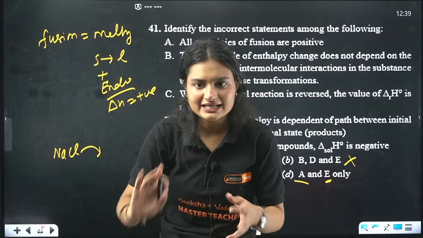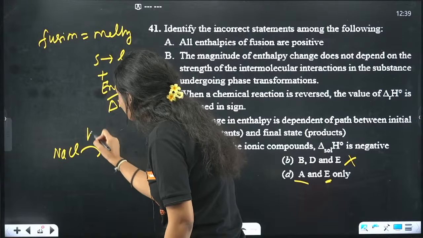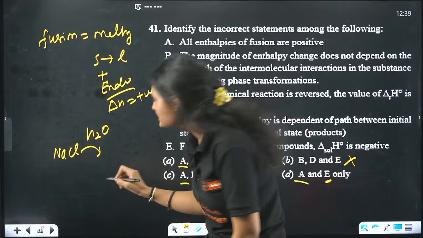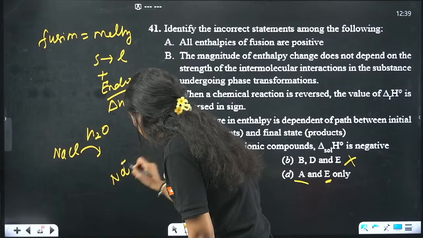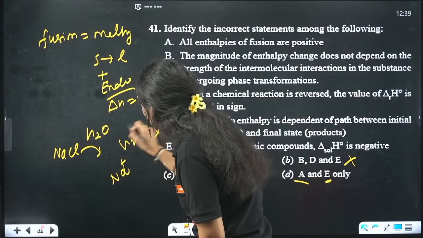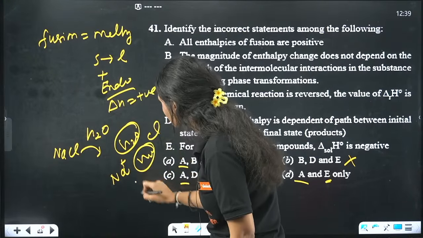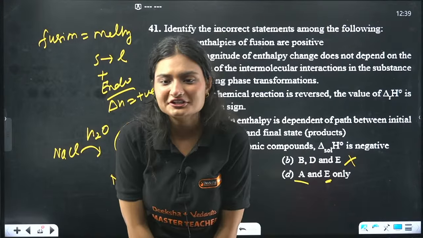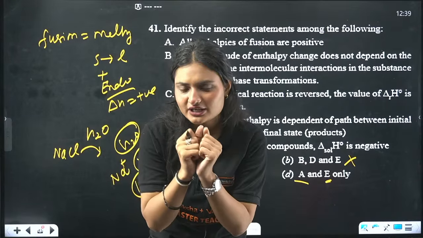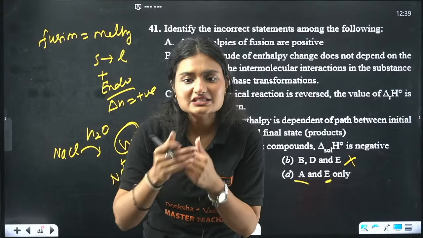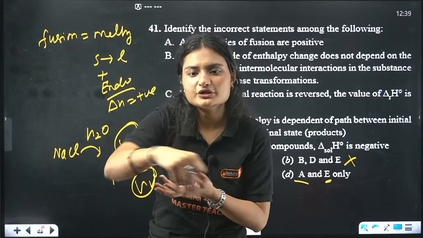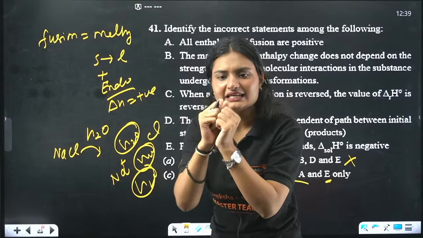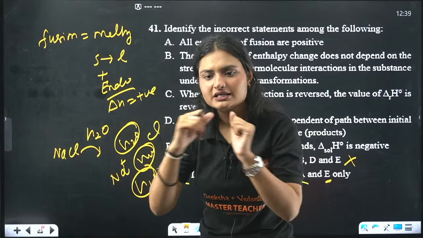In water, let's say I'm making a solution with water. If I add that in water, what happens? These water molecules come in between these ions, right? We have Na positive, Cl negative, and in between H2O will come. Do you think what is happening here? Whenever you are making a solution of it, water molecules are going to come in between the ions. So that means the Na and Cl bond is going to break.